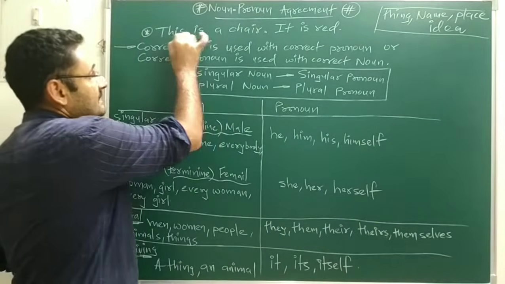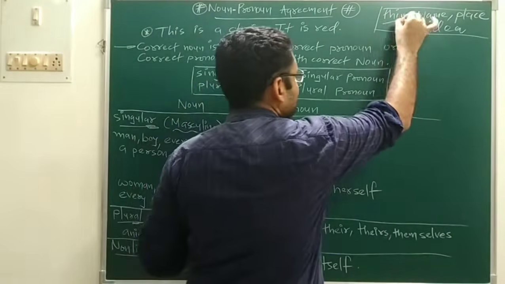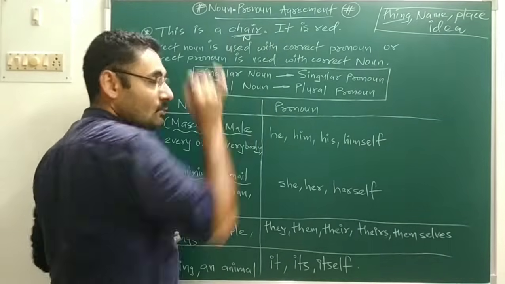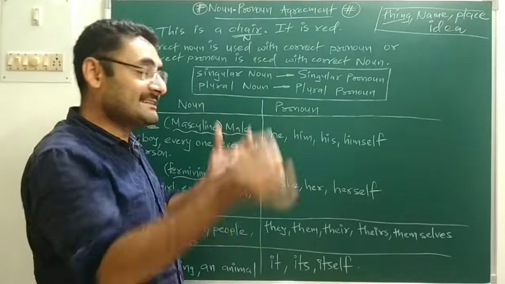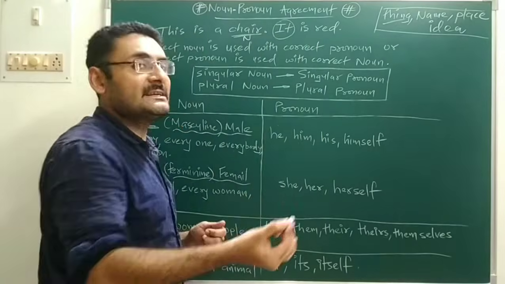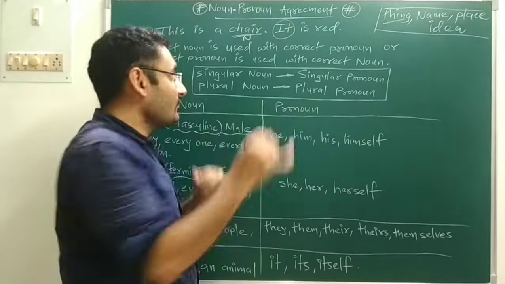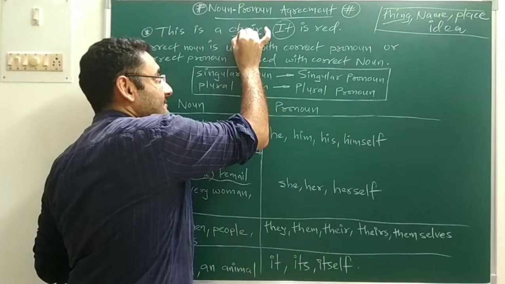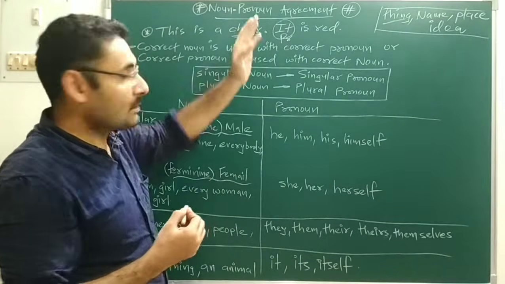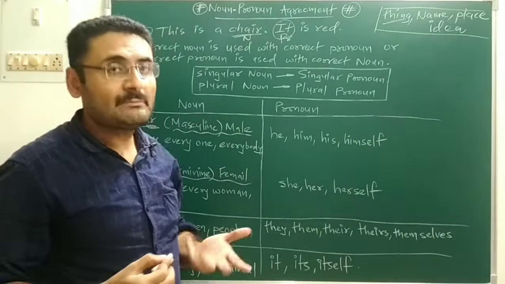For example, this is a chair, it is red. In this sentence, a thing is there. Which thing? Chair is a thing, so chair is the noun. And pronoun means which describes the noun. It is red. It is red means which thing is red? Chair is red. That means it is a word which describes the noun, the chair. So the word it is known as a pronoun. So the meaning of noun and pronoun is clear to you. Okay, now we'll discuss what noun-pronoun agreement means.